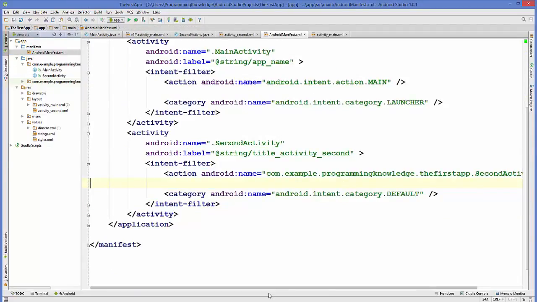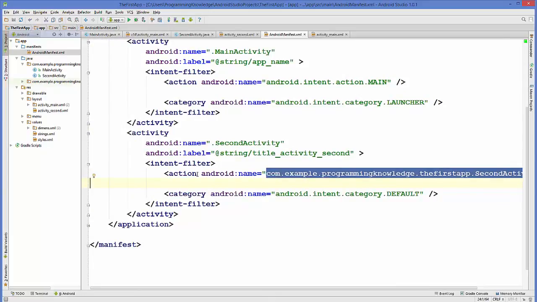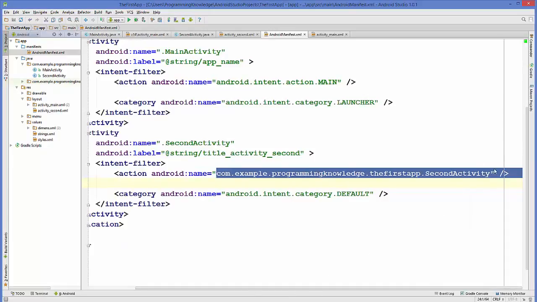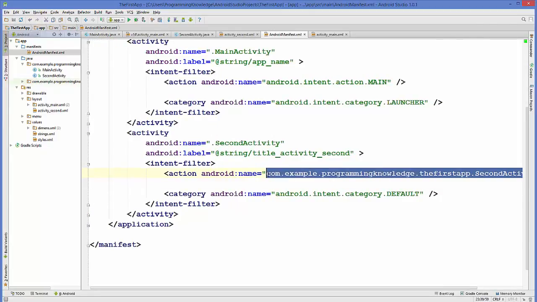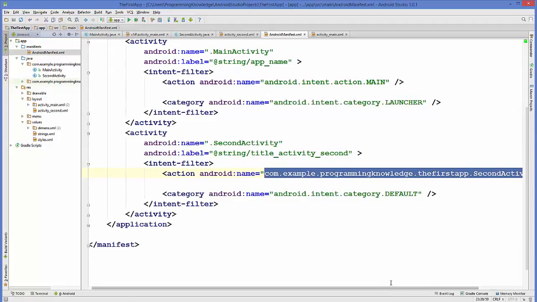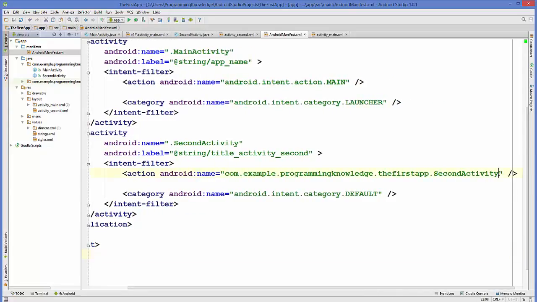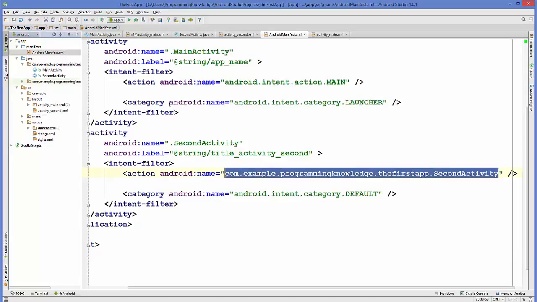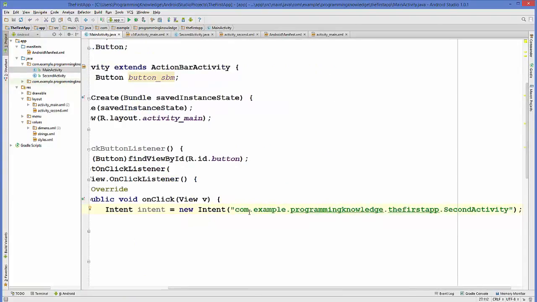So as you remember, we have changed the name of this action tag here, which was this one. So I'm going to copy this path from here, com.example.whatever, and at the last your activity name comes. So I will copy this path from here, and I'm going to go to my main activity, and as an argument of this Intent constructor I'm going to pass it here. Okay, so now everything is done.